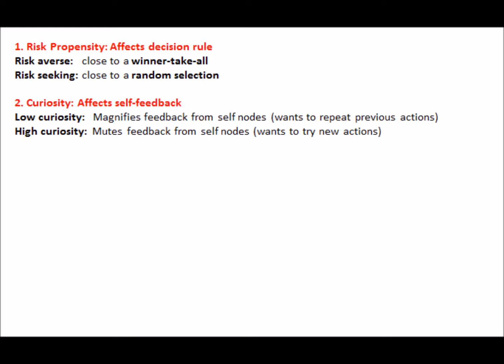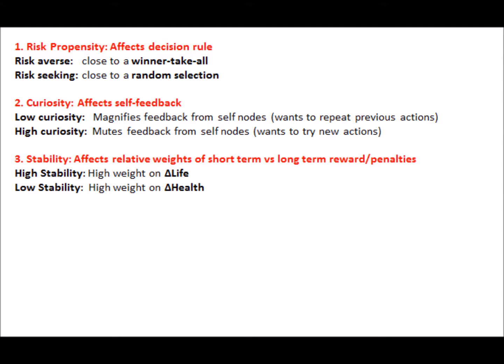The first trait is risk propensity. Robots high in this will select actions almost randomly, whereas those low here will consistently do what they've decided is safest. The second is curiosity. A curious robot will try new actions once in a while, a not curious robot will continue what it knows already. The third trait is stability.